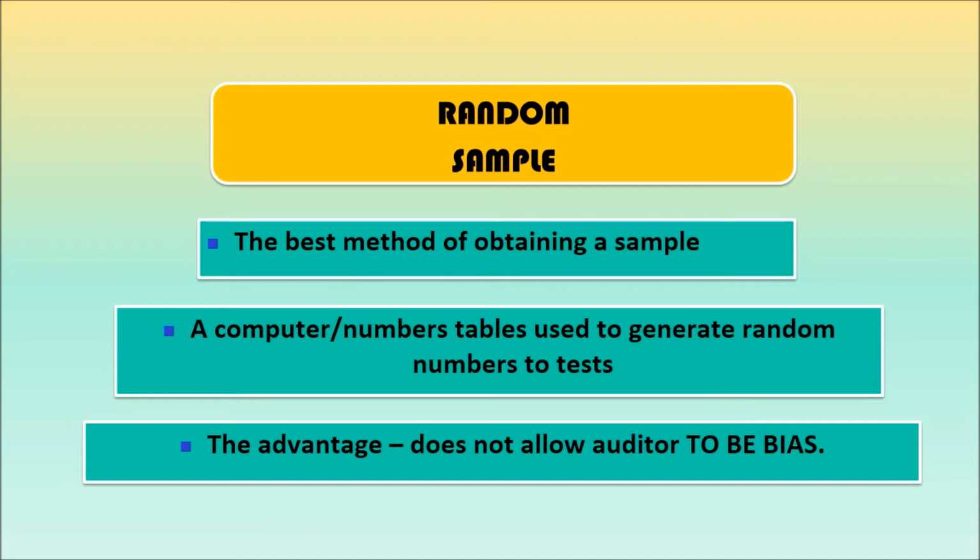A computerized or random number table is used to generate the random numbers to test. The advantage of using a random sample is that it does not allow the auditor to be biased, which would affect the selection of the sample.